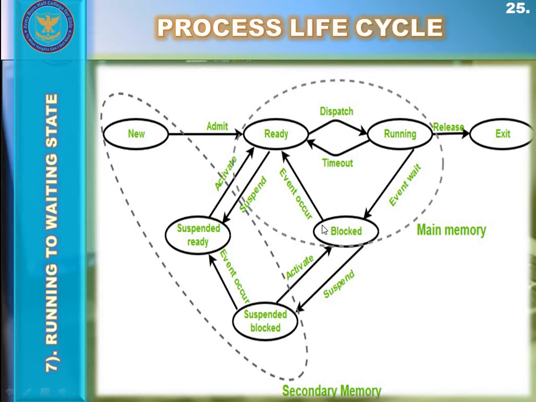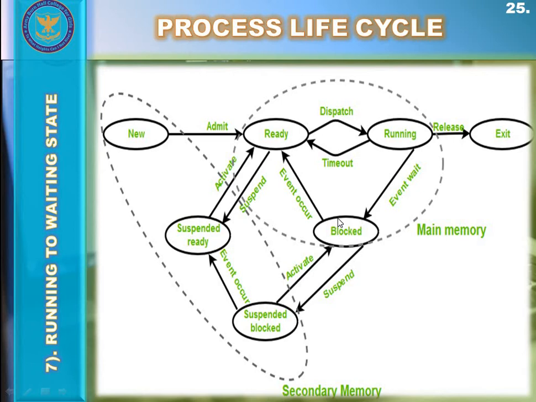The process continues to wait here in the blocked or waiting state, inside the main memory RAM, and does not require the CPU's execution. The CPU just leaves the execution of that process, and the operating system sends that process to the waiting state.